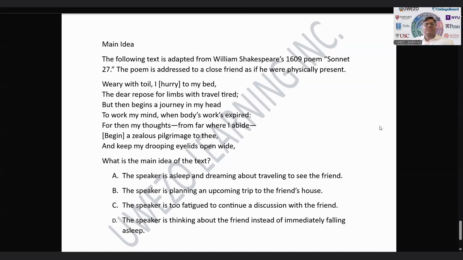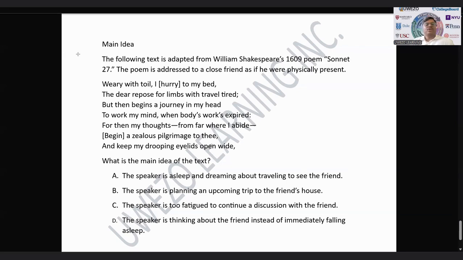Okay, so let's have a look at a main idea question from one of the College Board mocks. The question says, what is the main idea of the text? So as we discussed earlier, to identify the main idea, you have to read the text and understand the summary. So let's have a look at the text. Remember, the blurb is there and you always have to read the blurb.